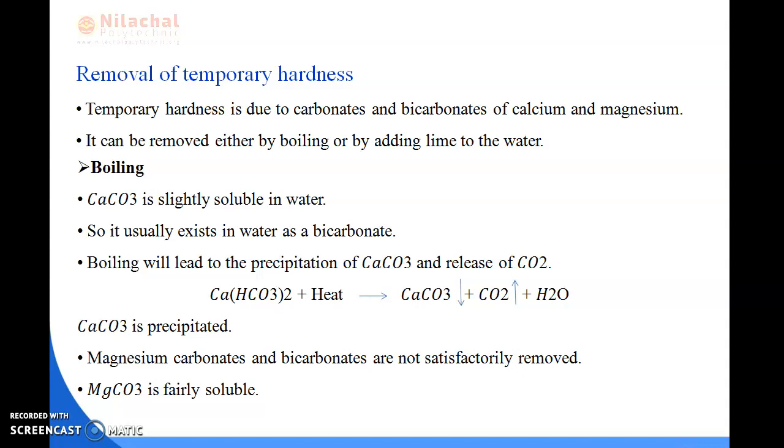First we will read about boiling. CaCO3 is slightly soluble in water, so it usually exists in the water as a bicarbonate. Boiling will lead to the precipitation of CaCO3 and the release of carbon dioxide, as you can see in this equation. Magnesium carbonates and bicarbonates are not satisfactorily removed, since MgCO3 is soluble. So that is all about boiling.